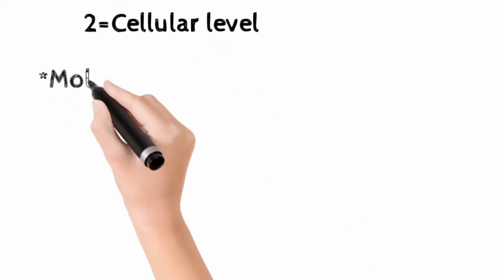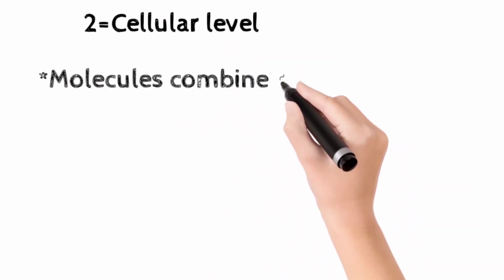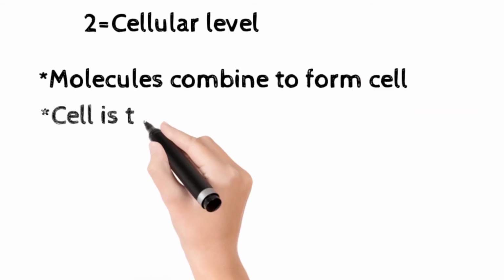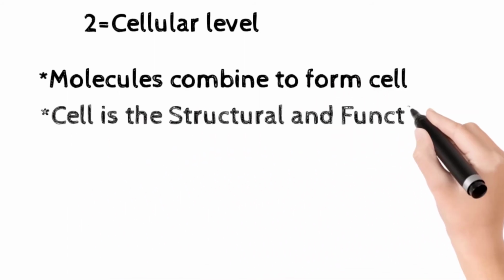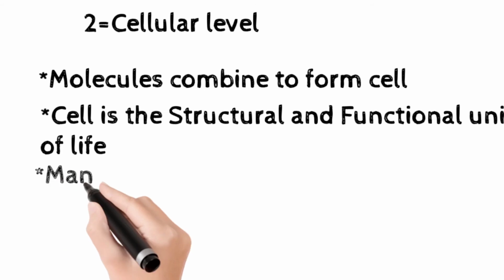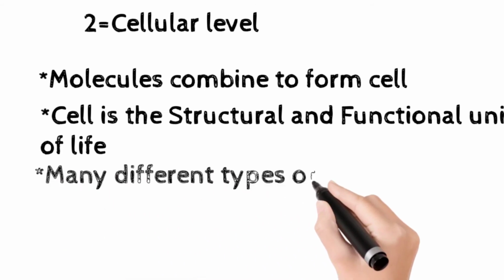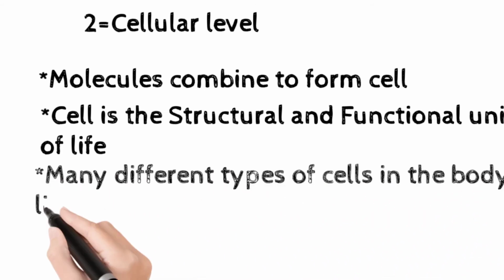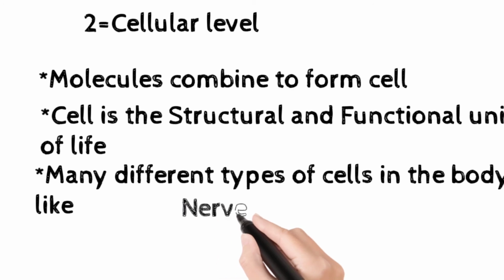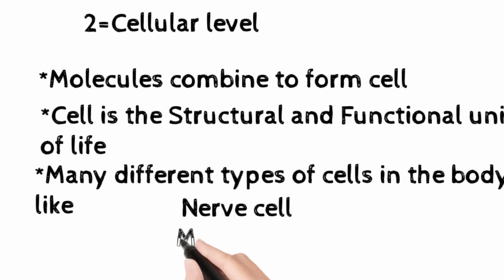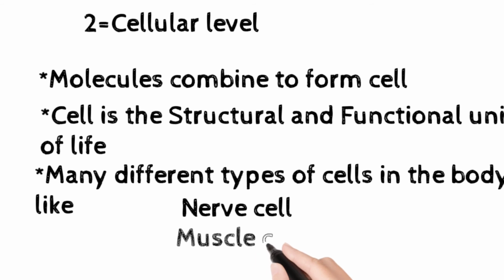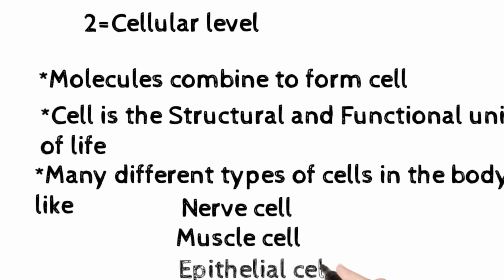Now after chemical level, second is the cellular level. Molecules combine to form cell, like DNA, mitochondria, Golgi body. Now cell is a structural and functional unit of life. Many different types of cell in human body like nerve cell, muscle cell, and the epithelial cell.